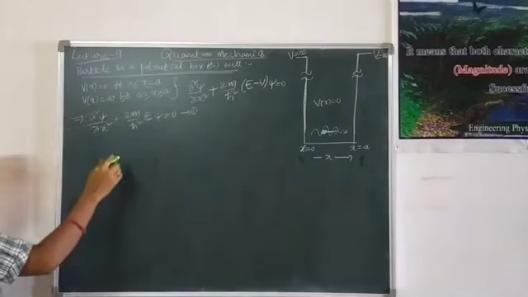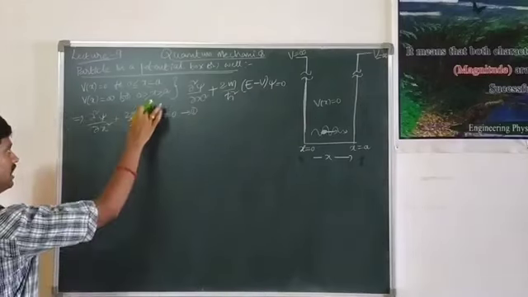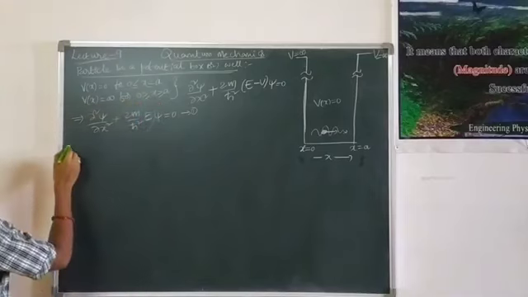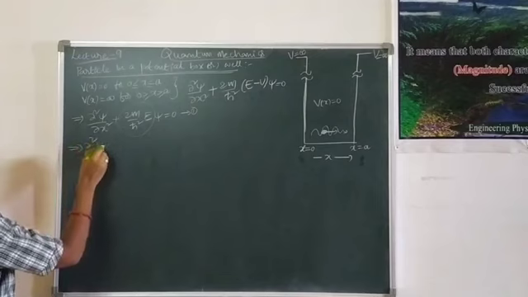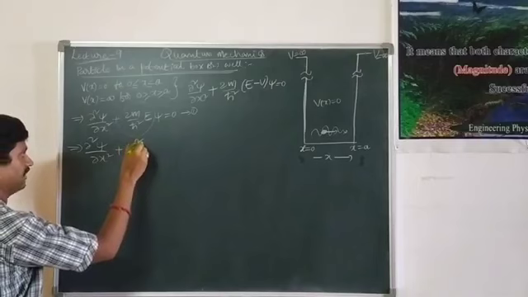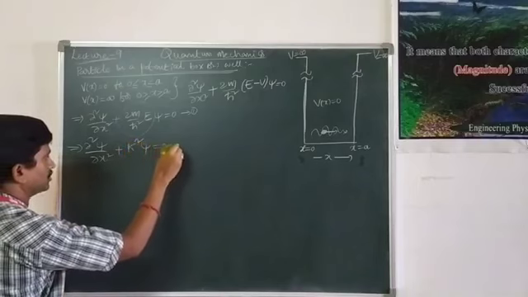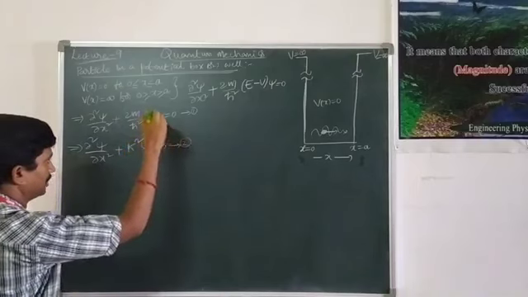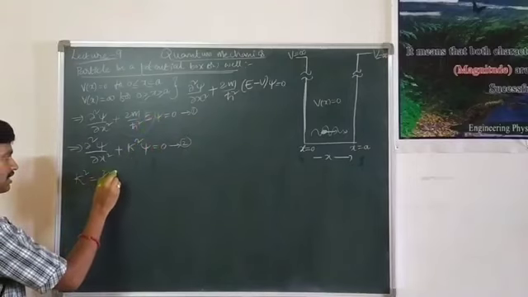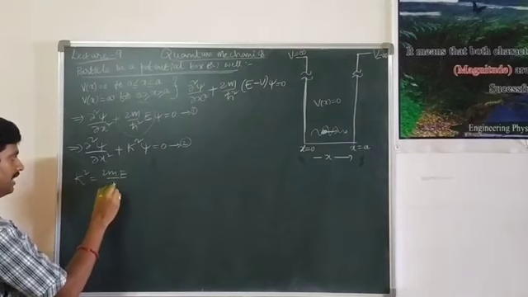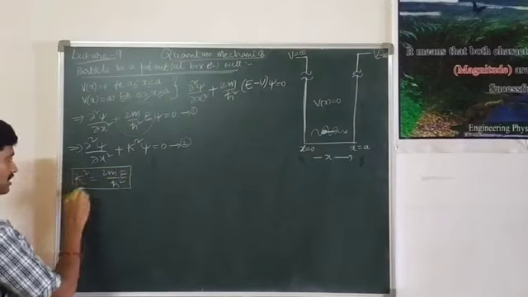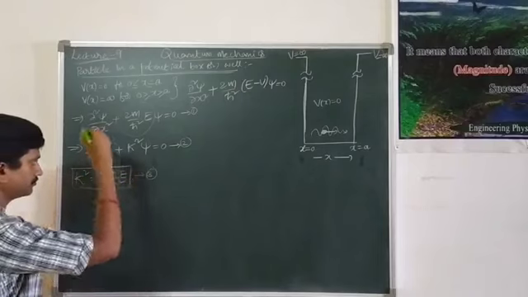Now, for further simplification, I assumed this entire term as k square. That is dou square psi by dou x square plus k square into psi equal to 0. Name it as equation number 2, where k square is nothing but 2mE by h cross square. I named it as equation number 3.